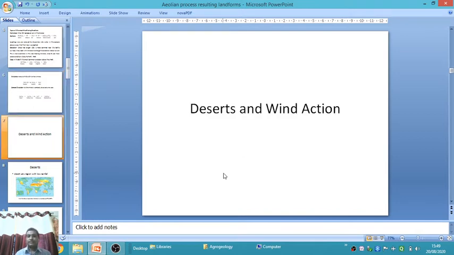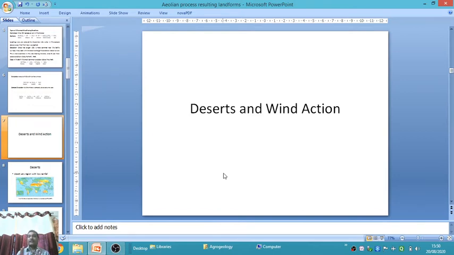Okay, now we are going towards landforms produced from the geological action of wind, that is, the Aeolian landforms. Aeolian is a Greek word. Aeolian means those landforms are produced due to weathering, erosion and deposition by the geological action of wind. Wind is called vara or pavan in Hindi.